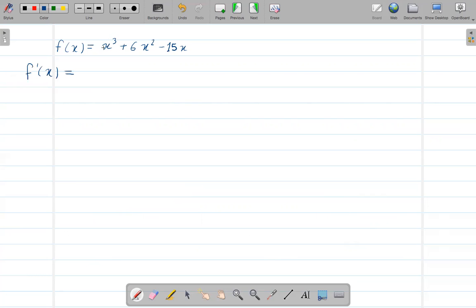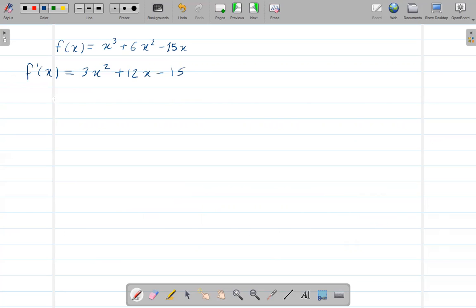So here 3x squared, I'll bring this 2 down here, so 6 times 2 is 12. x to the power 2 minus 1 is still 1, minus here, and the derivative of x is just 1, so still we have 15.